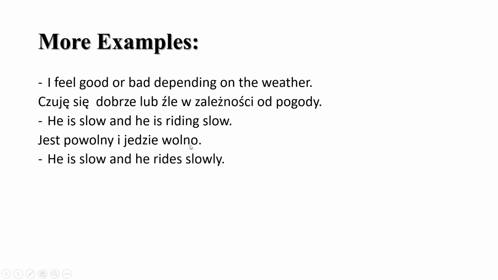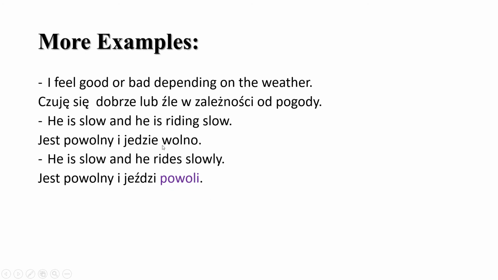So I put another example to show that there is another adverb for wolno that we can use. It's kind of specific, so let's just see it. Jest powolny i jeździ powoli. So the same here, he is slow, jest powolny, that's an adjective, and jeździ powoli. Powoli means the same as wolno.